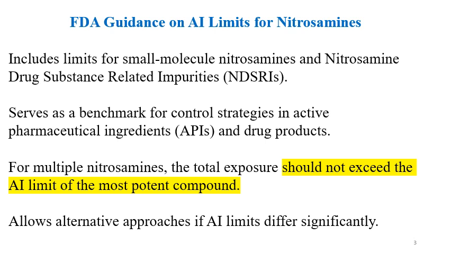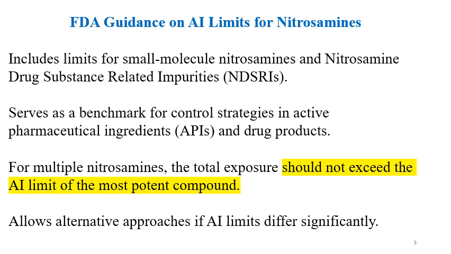So these limits serve as a benchmark for control strategies in APIs and also in the drug products or drug formulations. Whenever you are dealing with multiple nitrosamines, one thing to understand is that the total exposure should not exceed the AI limit of the most potent compound.